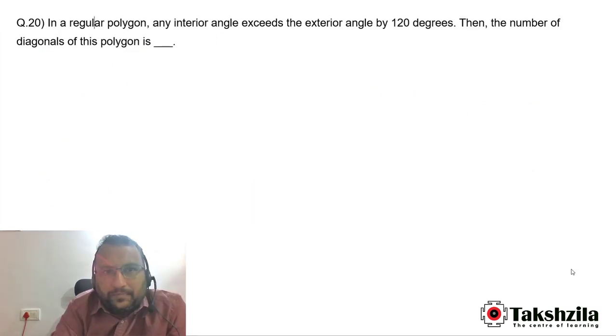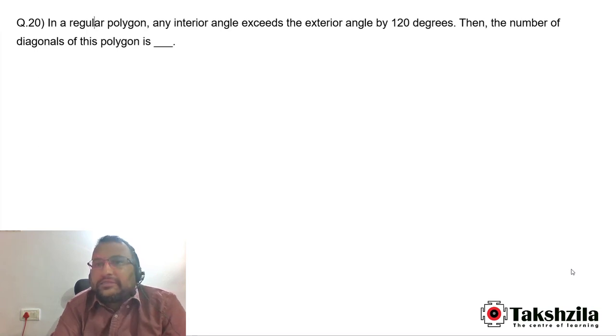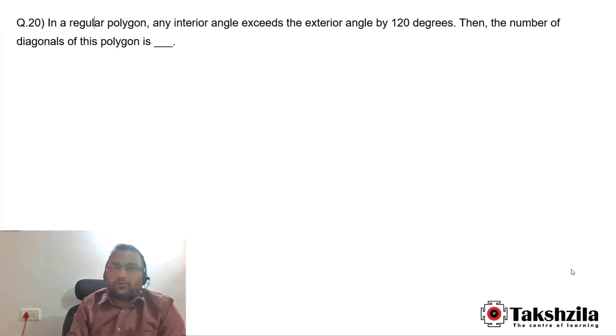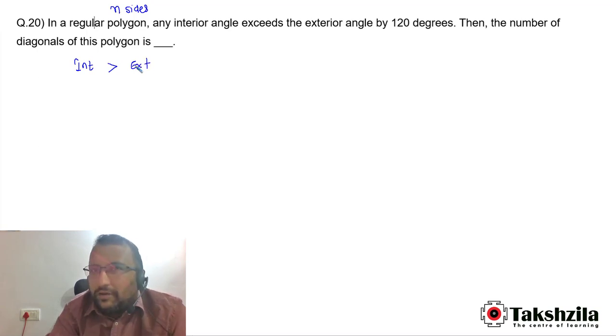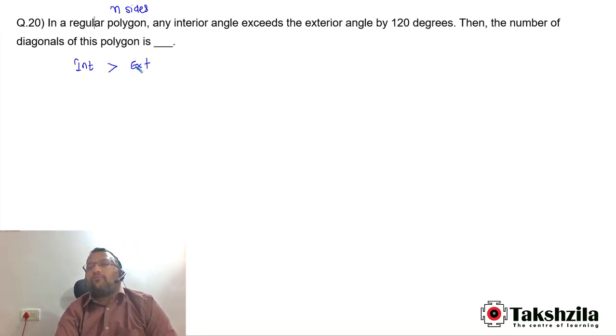Question number 20. In a regular polygon, any interior angle exceeds the exterior angle by 120 degrees. Then the number of diagonals of this polygon is how much? So this polygon is having, let's say, n sides. Over here each interior angle is greater than the exterior angle by 120 degrees. Means the difference between one interior angle and one exterior angle is equal to 120 degrees.